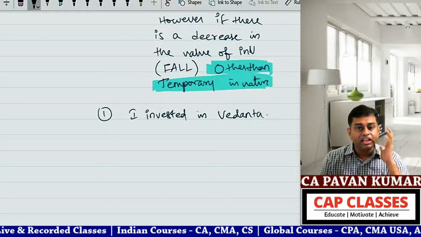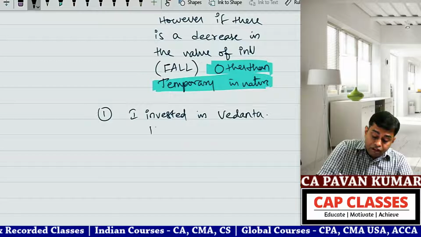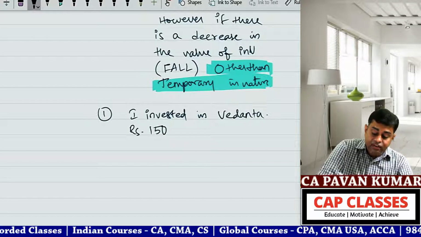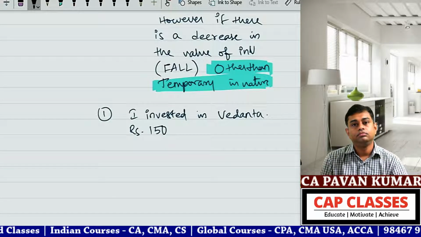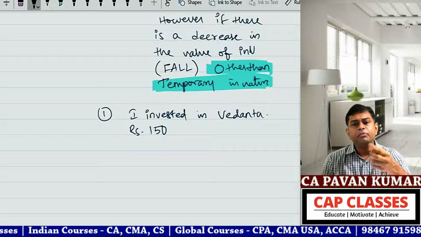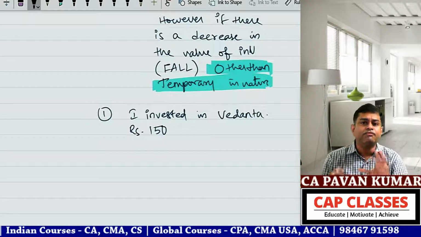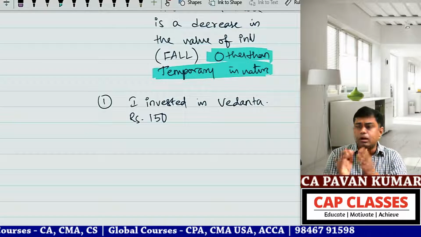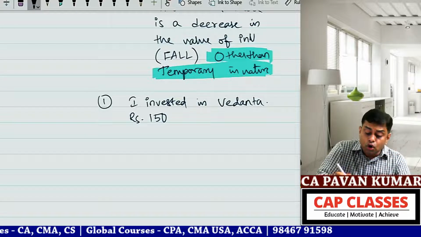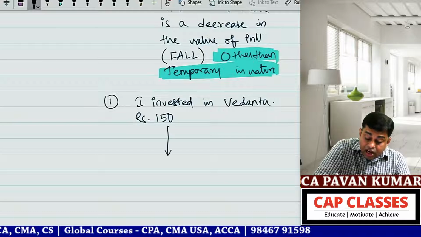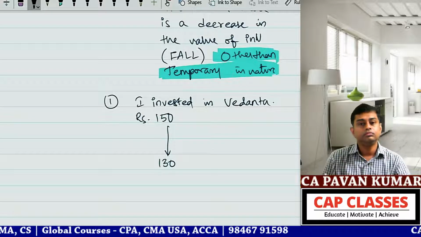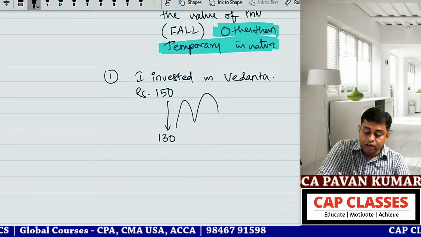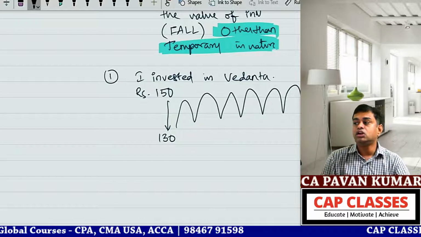I invested in Vedanta. So 150 rupees is the share price when I invested. Okay, there is some fight between the CEO, CFO or MD and CFO, or some public announcement came, or some share buyback is going on, or the market is disappointed with them. So this 150 has fallen to 130. Is it a permanent fall? No, ups and downs are common.